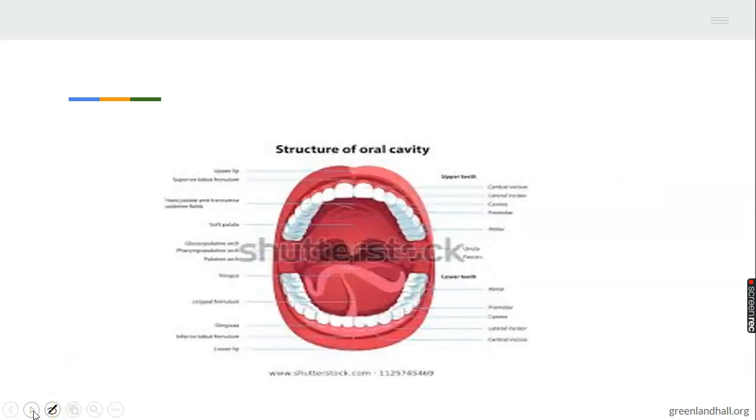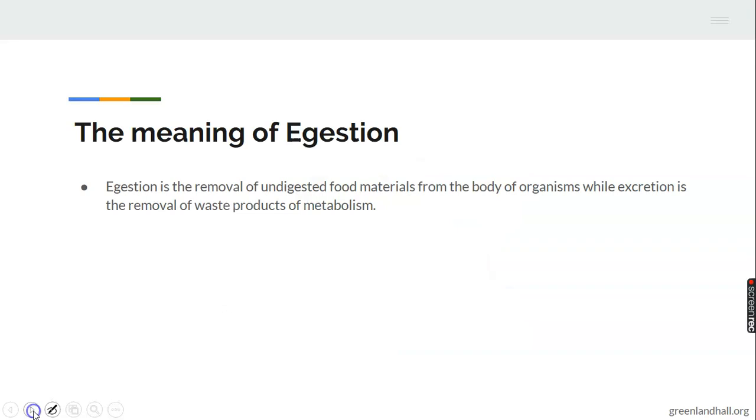This is the structure of the oral cavity, or the buccal cavity, or the mouth. I've told you on the last page that digestion starts from the mouth. This is a diagram of the whole mouth. You call it the oral cavity or buccal cavity. It is the same thing. Let's move on to the next one.